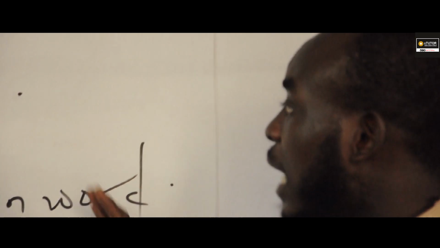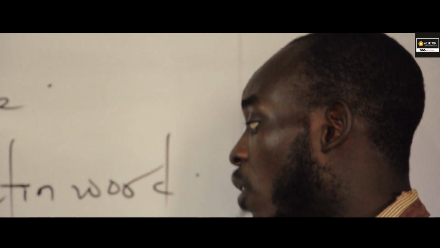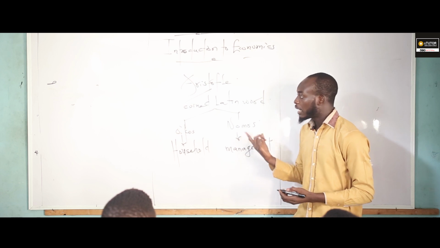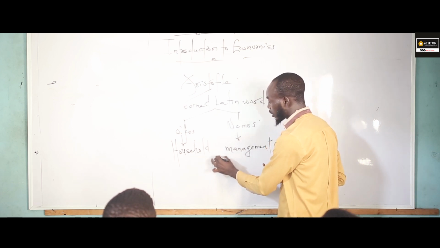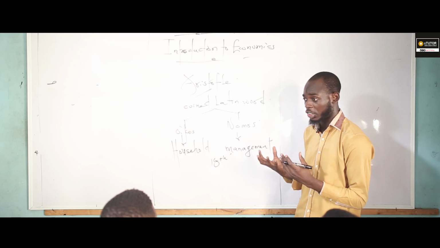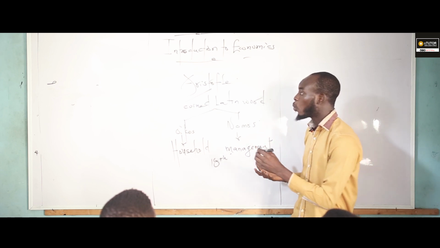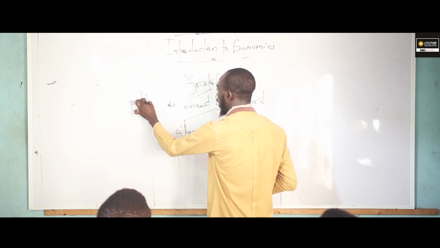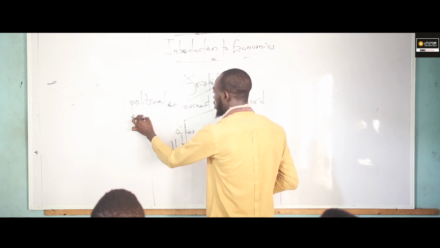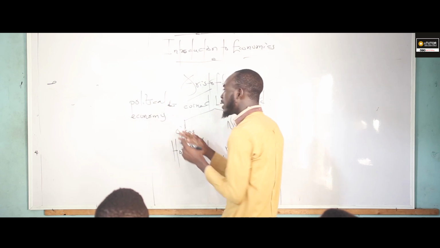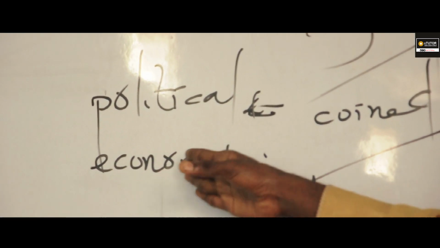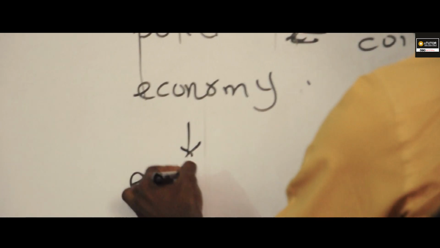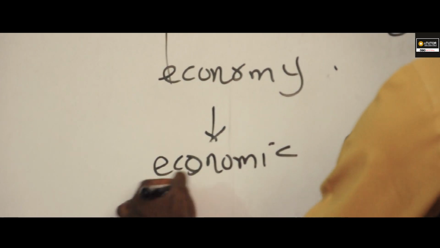Now, the fact that Aristotle defined economics as the management of household gave us an in-depth knowledge about what economics is all about. Later in the 19th century, we have a man called Alfred Marshall. Alfred Marshall was the one that said economics can also be regarded as political economy. After that, he changed it later into economic science.